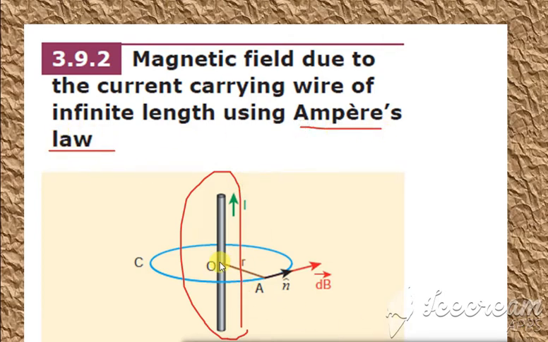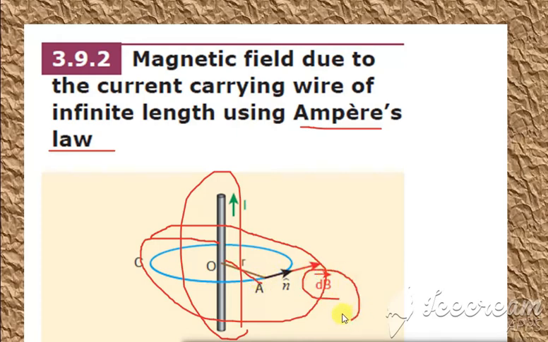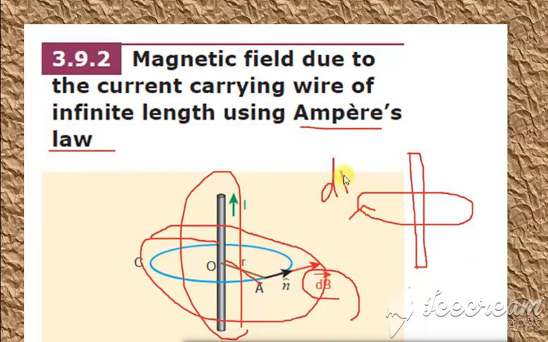Around this current carrying wire there is a circular field with radius r. Whenever there is a current carrying wire, there will be a magnetic field around it, which is written as dB.